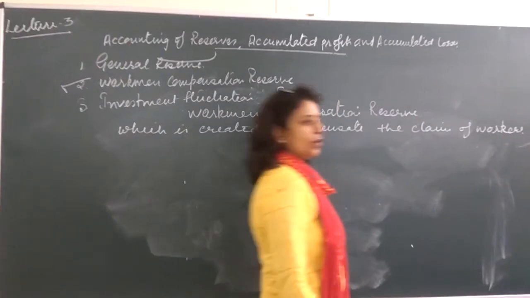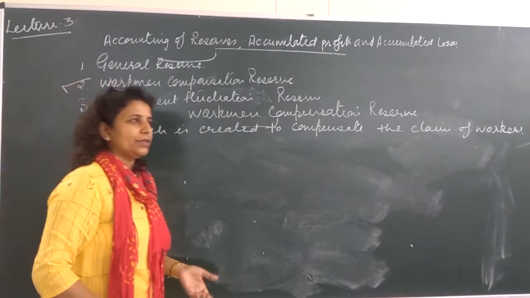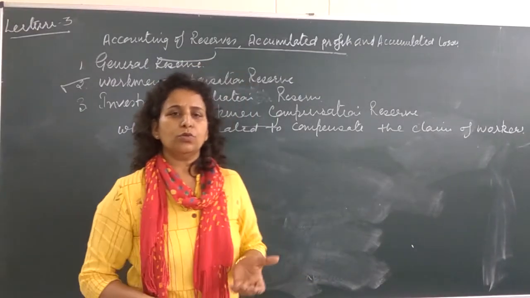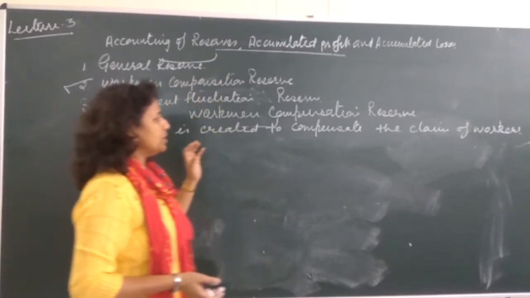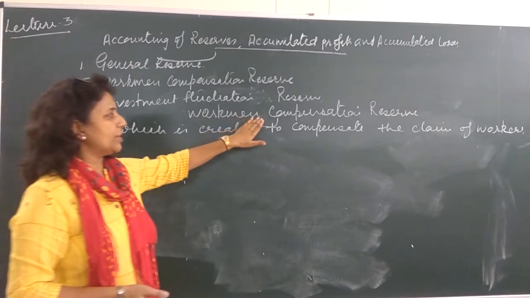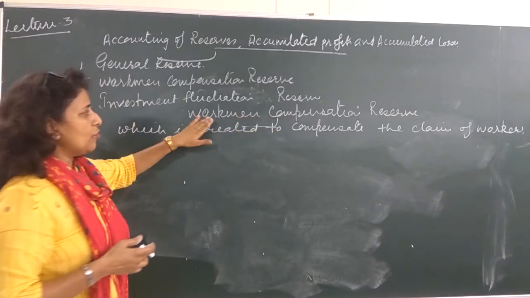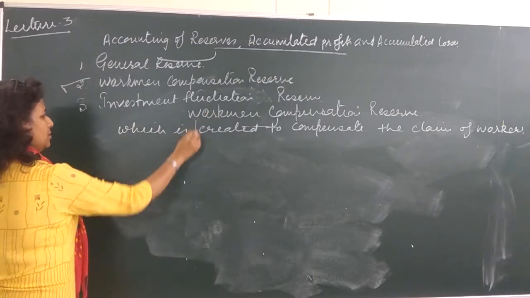We know that there will be some losses to the workers, like there will be accidents, there will be some breakdown of the machinery. Due to that, there is a loss to some vital part of the workers. In that case, that compensation will be from the reserve we have created, workmen compensation reserve. But in this case, we have two options. So we will discuss one by one.